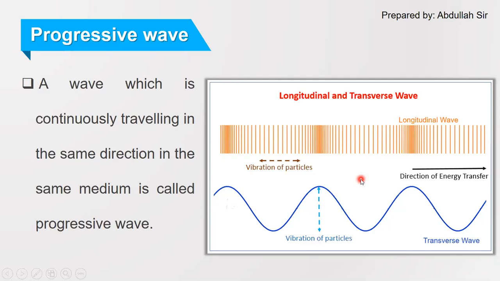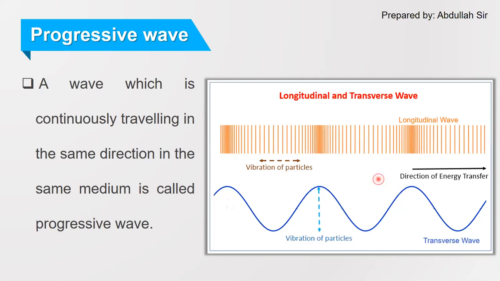That type of wave set into the rope is called a transverse progressive wave. A progressive wave can either be longitudinal or transverse. So if a wave is continuously traveling, that is your progressive wave.